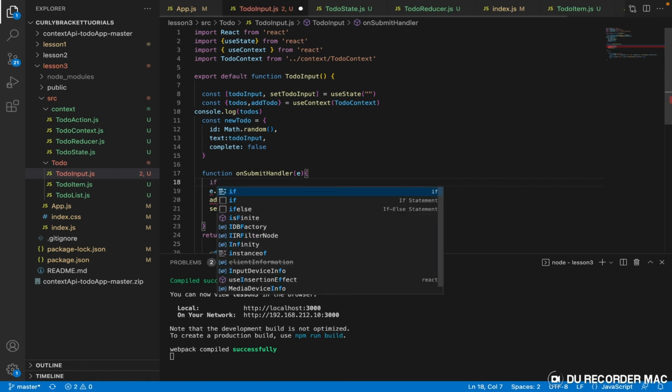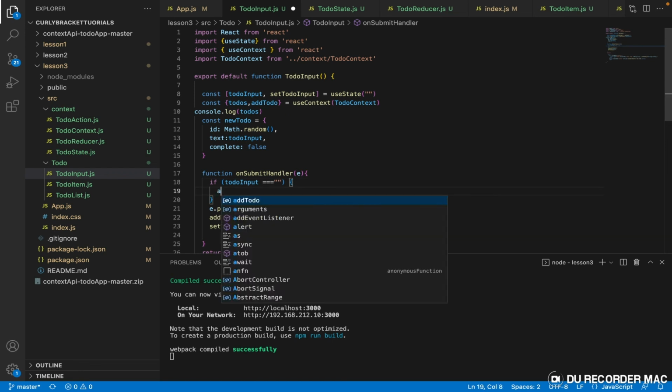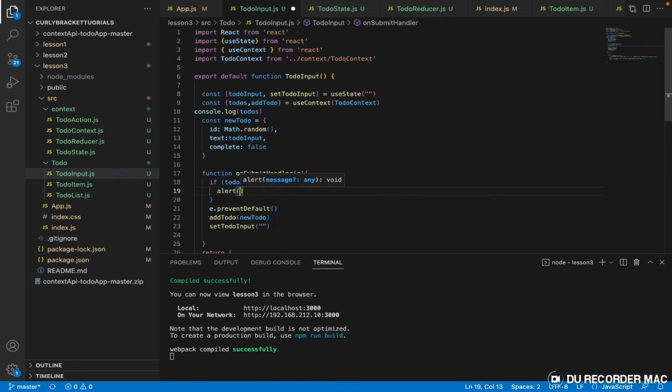It's just simple code: if todo input is equal to empty, alert text box is empty, enter value.